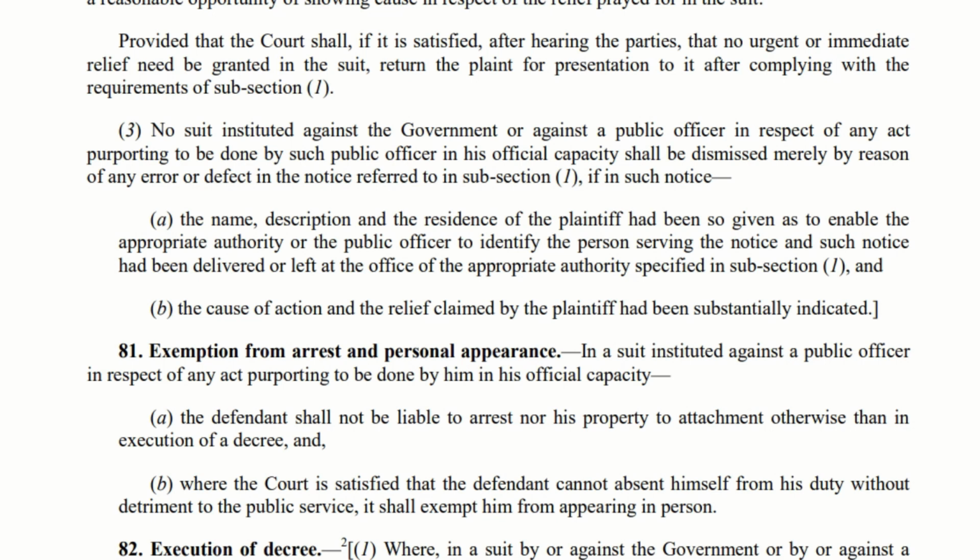So now the court will check the following details. First, they will check whether I have given the correct name and description. And if it is correct, they'll put a tick mark. Then the next point is residence of the plaintiff. That is my residence. Have I given that? Yes, I've given it. Then it is a tick mark again. So the public officer can identify that this person has sent the notice. And the second aspect, I have delivered the notice to that particular public authority or the public officer, or I have left it at his office. So they will check this point also. And if I have delivered it properly, then again a tick mark.